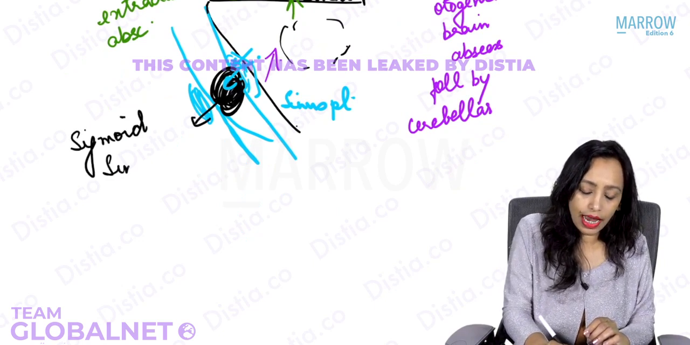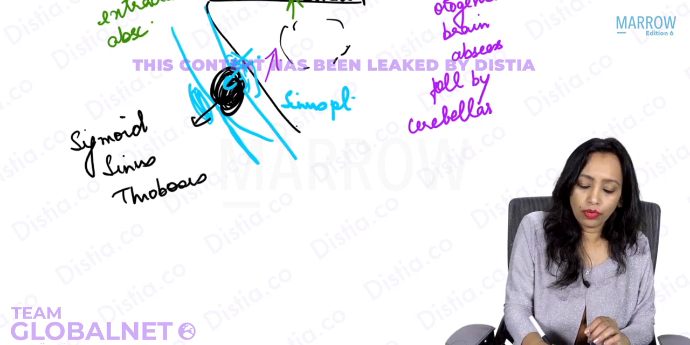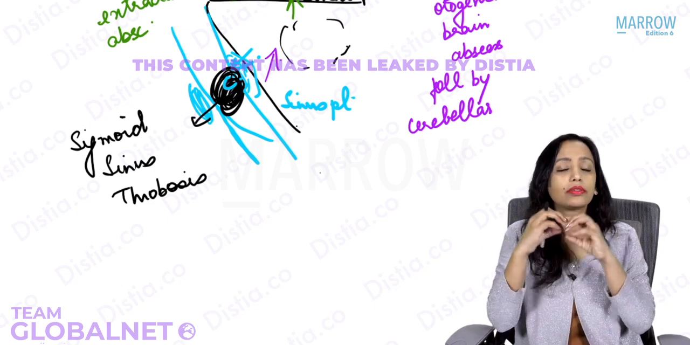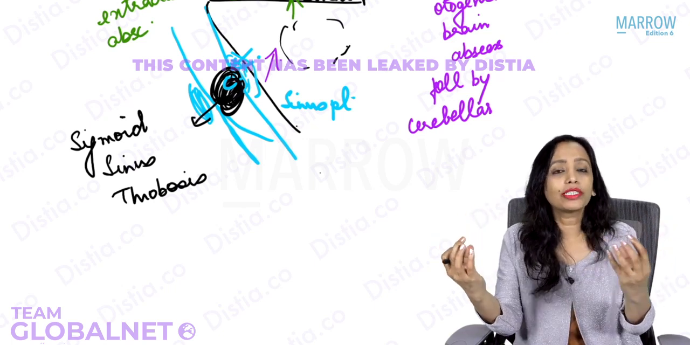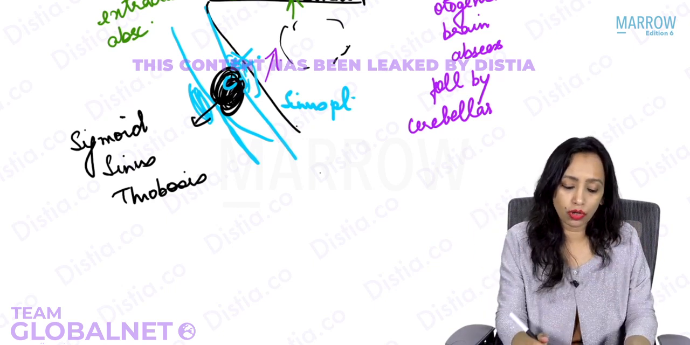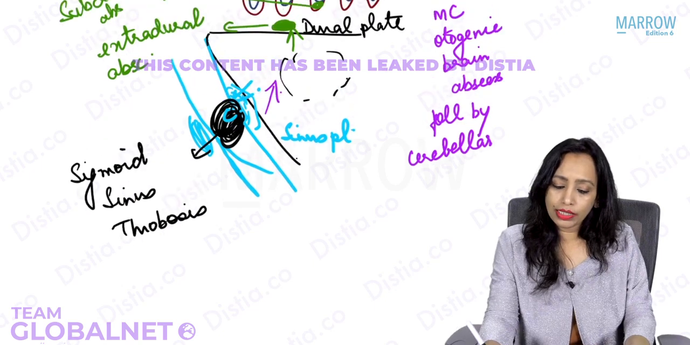Sigmoid sinus thrombosis. We have the straight sinus that forms the lateral sinus, that is the transverse sinus, and then the sigmoid sinus. So sigmoid sinus thrombosis can progress to the lateral sinus, that is the transverse sinus also. So it can lead to lateral sinus thrombosis also.